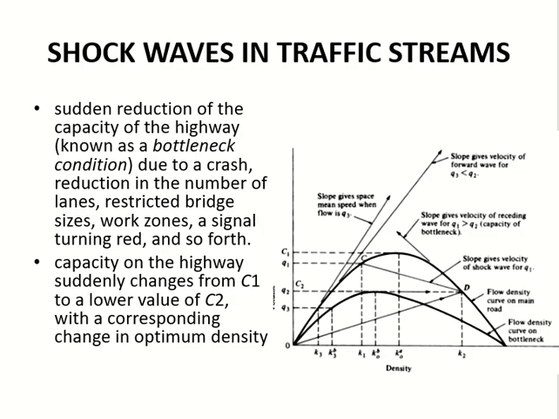K0 is higher, right? So density is now more congested. The density is higher, means less spacing. So segment B created a shock wave. Capacity reduced, shock wave created.